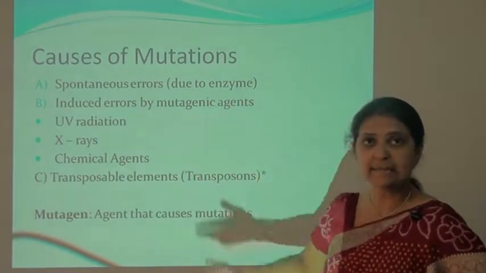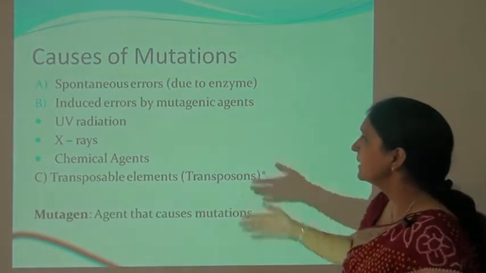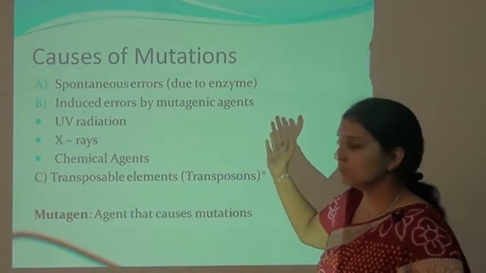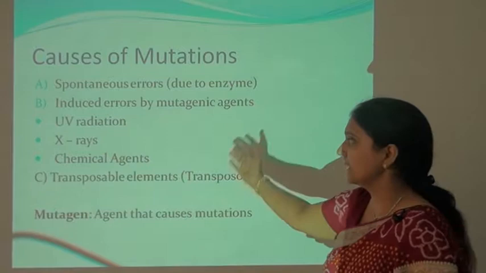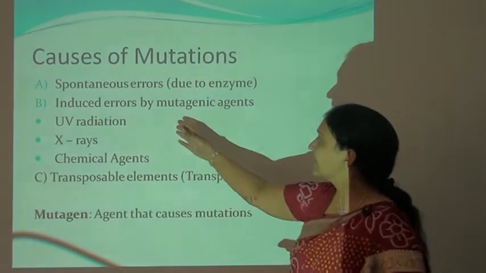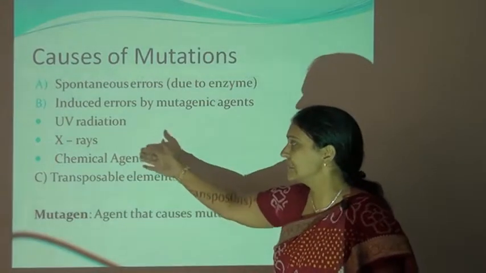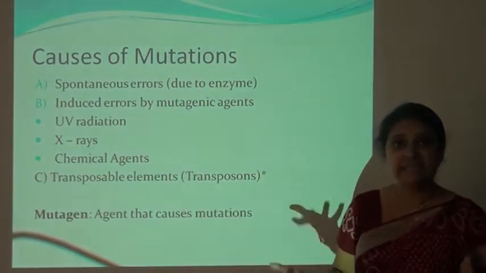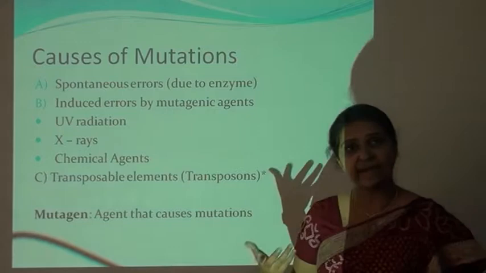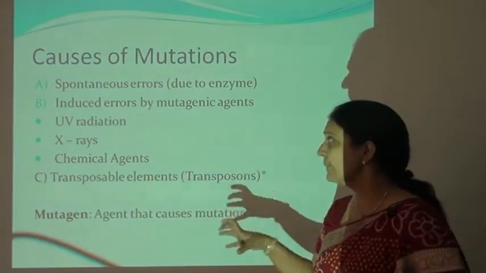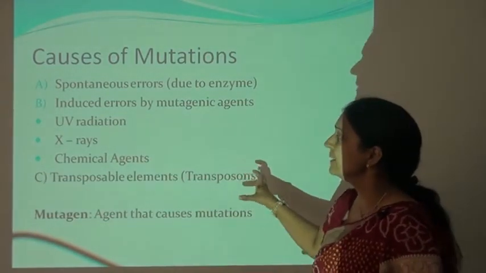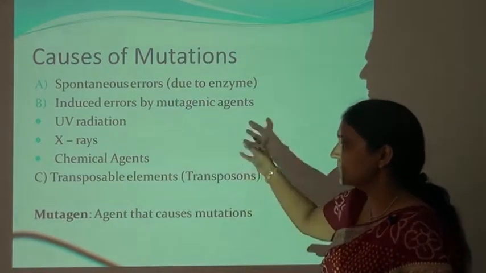So it occurs spontaneously, due to some enzyme error, an error in the replication enzyme, a spontaneous error. Then there are errors induced by mutagenic agents such as UV radiation, X-rays, some chemical agents, chemical pesticides, and some chemical fertilizers. These types of chemicals may act as mutagenic agents, so mutation can occur.